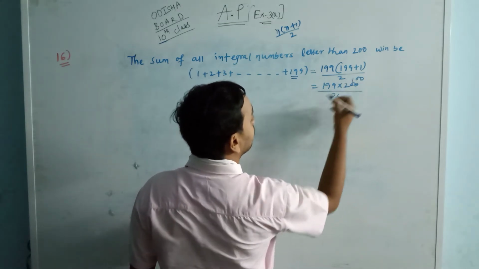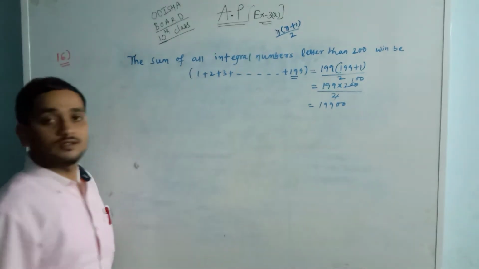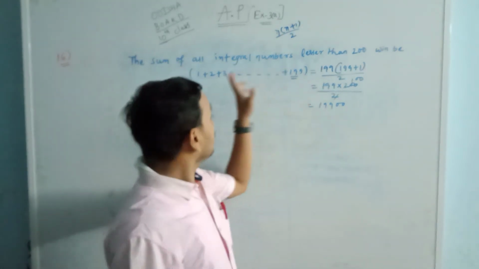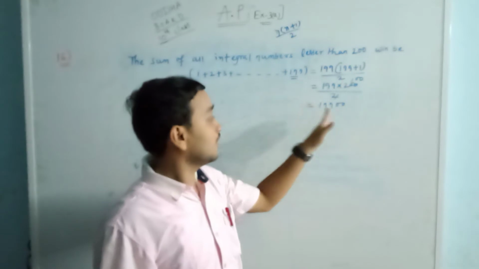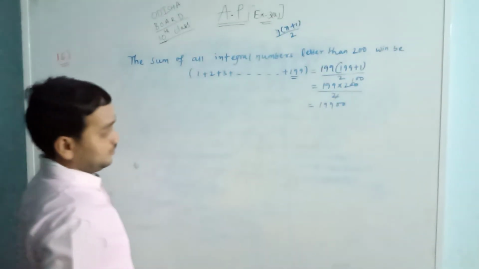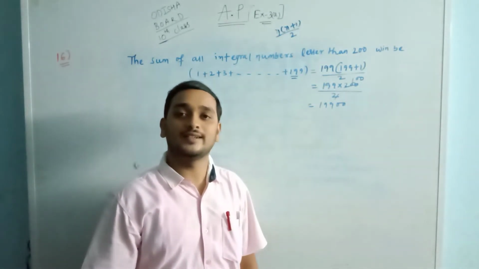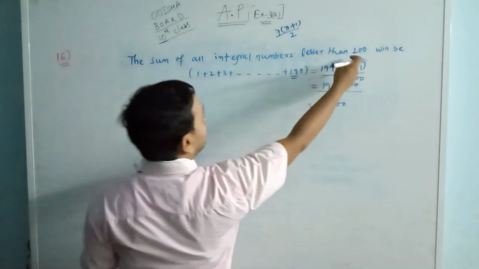That gives 19900. Okay, now we got the value: the sum of all numbers from 1 to less than 200. Now another step: we will find the sum of the numbers divisible by 3 between 1 and less than 200.